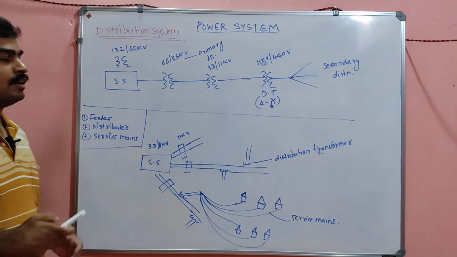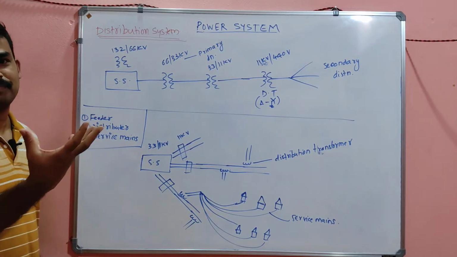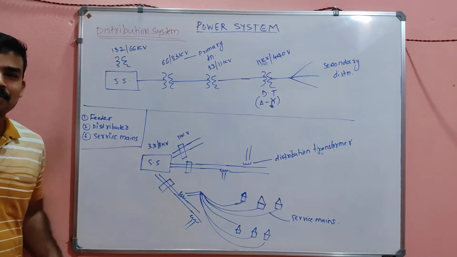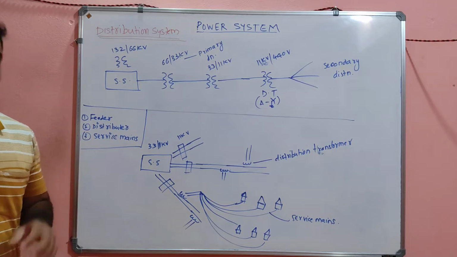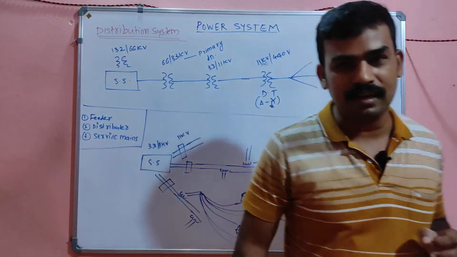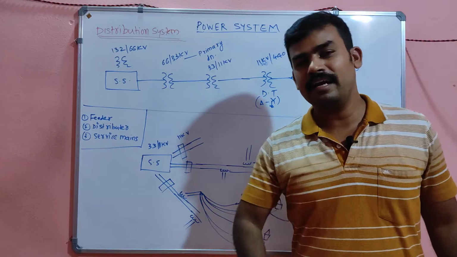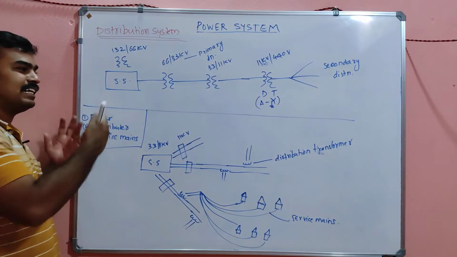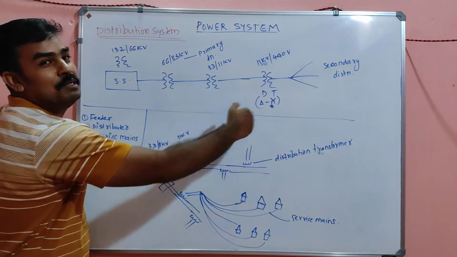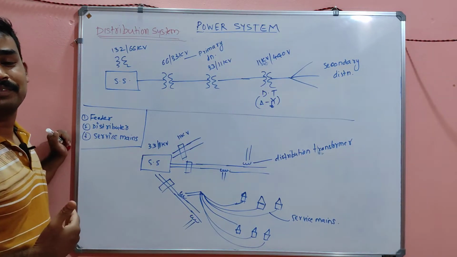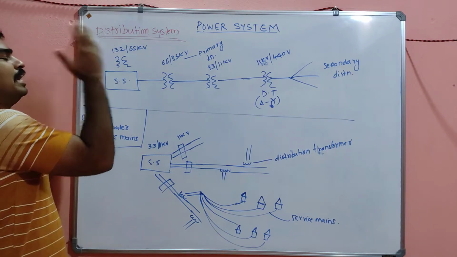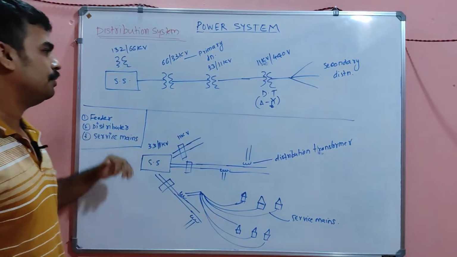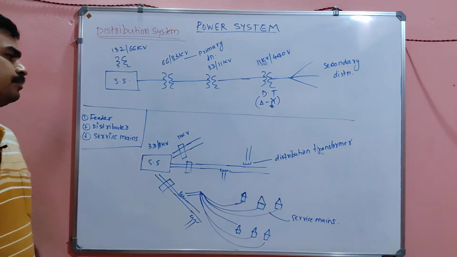And of course, on the generation side also, the stator winding of the alternator, simply the armature winding, is also connected in star connection, because it requires a neutral. The generation point is also earthed, and that earthing actually makes a continuity up to our home. Anyway, this is all about the distribution, a schematic diagram of the distribution.